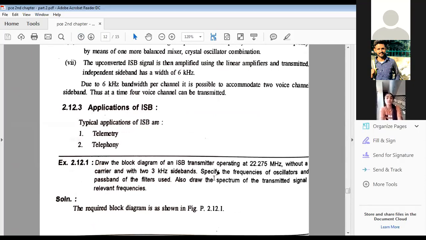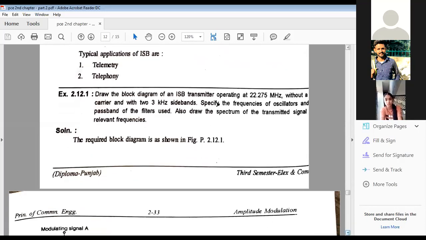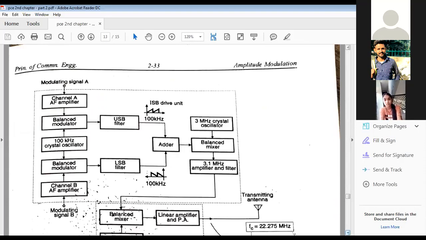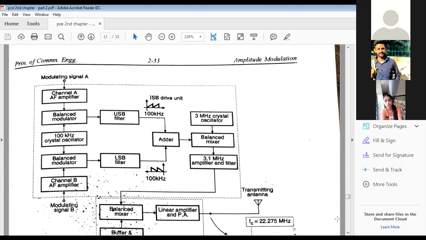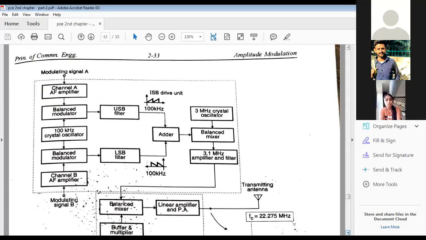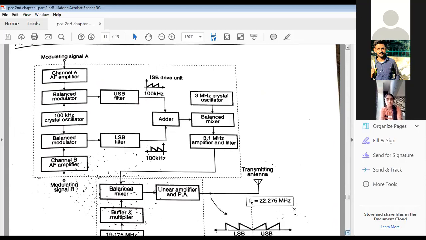Now he is asking what will be the frequency of the oscillators and the passband of the filters. Also draw the spectrum of the transmitted signal with relevant frequencies. Now let me show you the block diagram. Look at, now this is how we can design the block diagram.